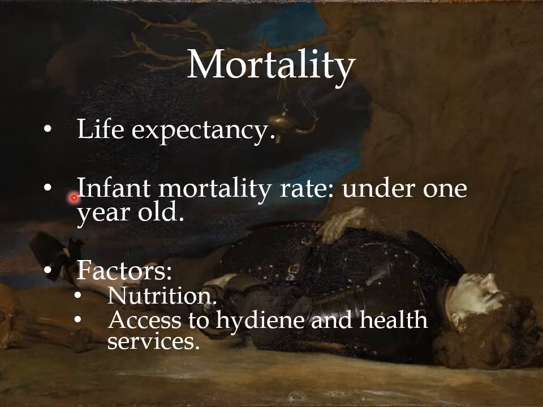A very important indicator is the infant mortality rate, so the mortality rate for kids under 1 year old. And the mortality is affected by several factors, such as nutrition, so the amount of food and the quality of the food that a population can have. If a population is well fed, they will be healthier, they won't be affected by famines, they will survive better the happenings that they will suffer. And in the opposite case, the death rate will be much higher.